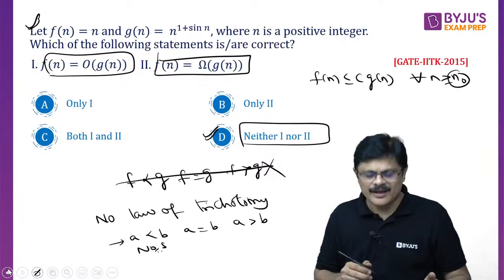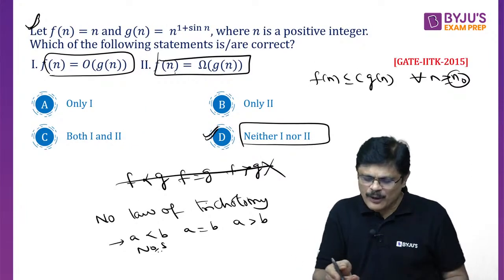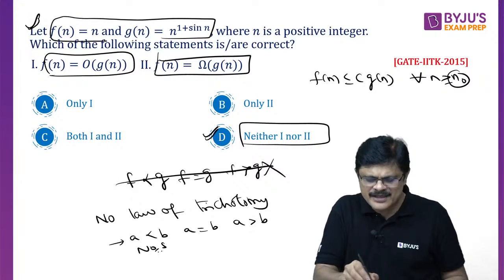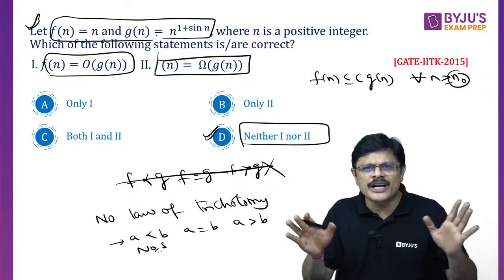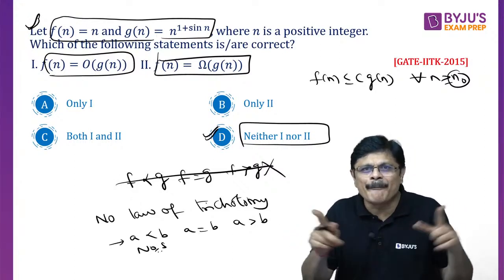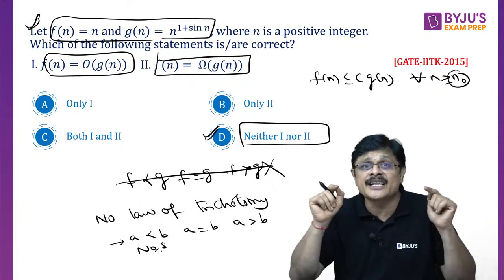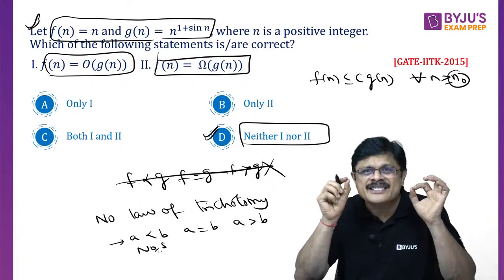See, actually, here I explained, but by looking at this problem, this is a standard example to say that there is no relation. We cannot compare these two functions. That is, there is no law of trichotomy. This is the standard example.